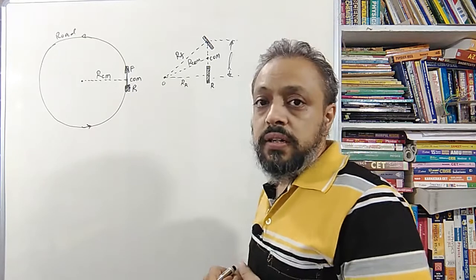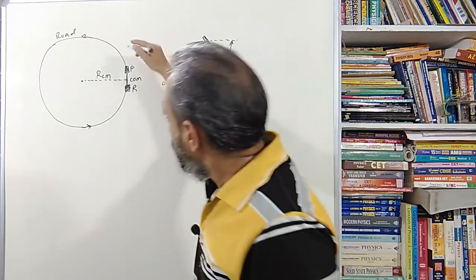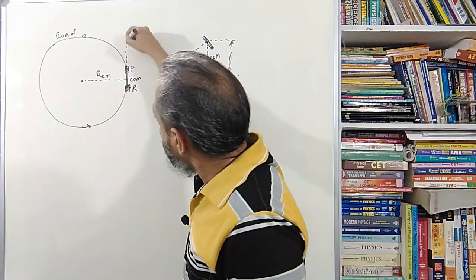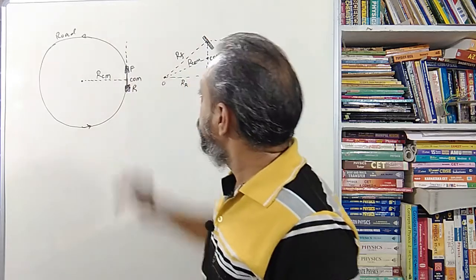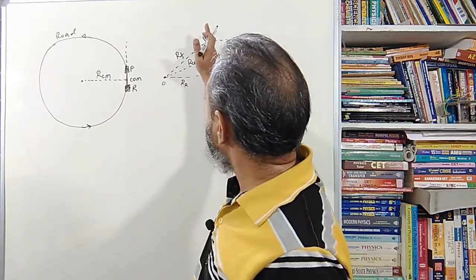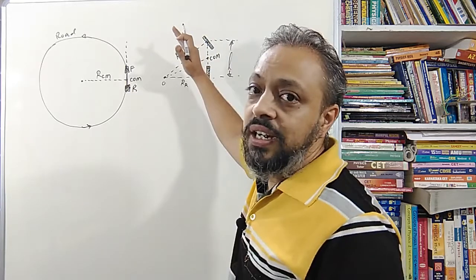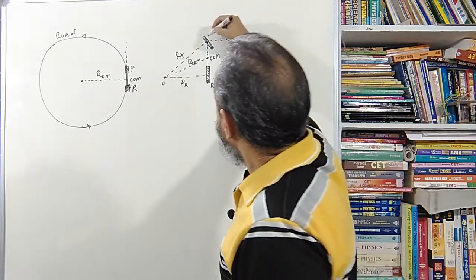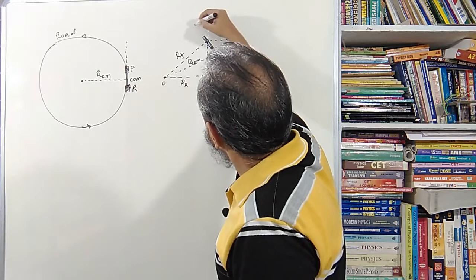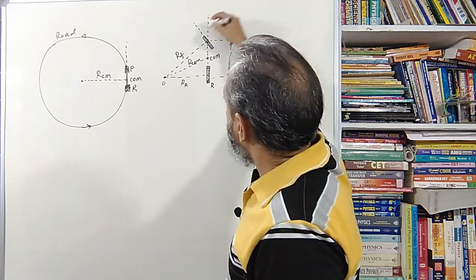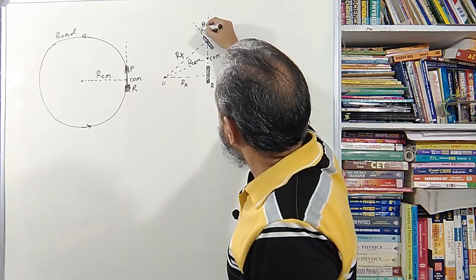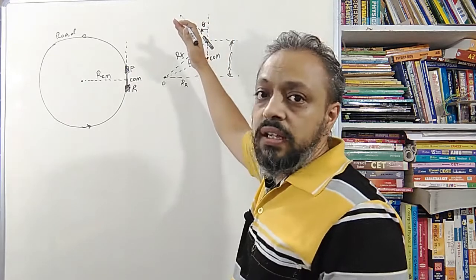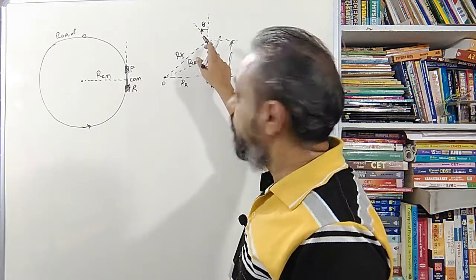So, now where is theta? Initially the direction of the front wheel was along this tangent, that means along the length of the bike. Now, it is simply turned a little to the left. If this is the situation, I can redraw this angle as theta, the angle with which this front wheel is appearing.